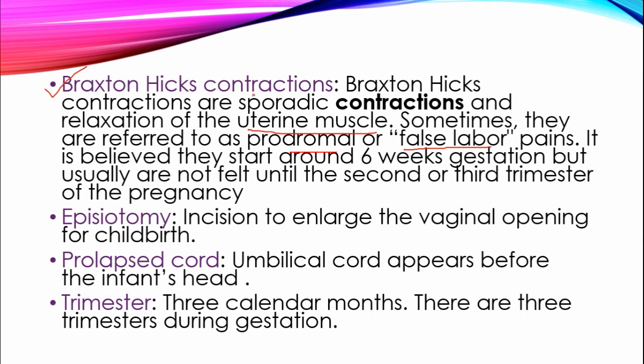It is believed they start around 6 weeks of gestation. Okay, so it is believed that this Braxton Hicks contraction starts at 6 weeks of gestation but usually is not felt until the second or third trimester of pregnancy. Okay, so this Braxton Hicks contraction is sporadic contraction. Sporadic means what?